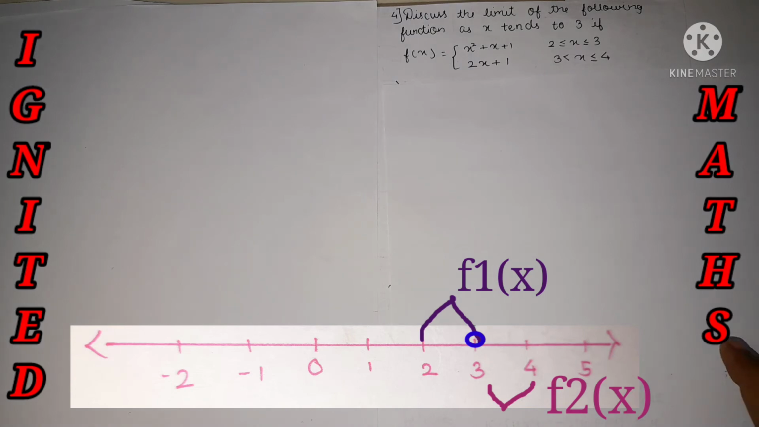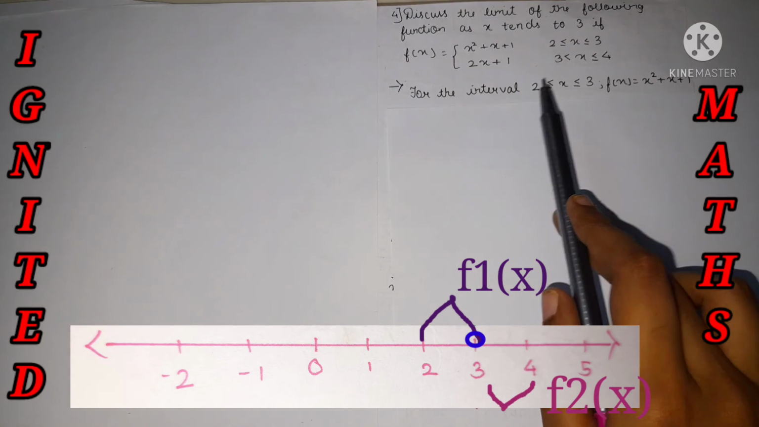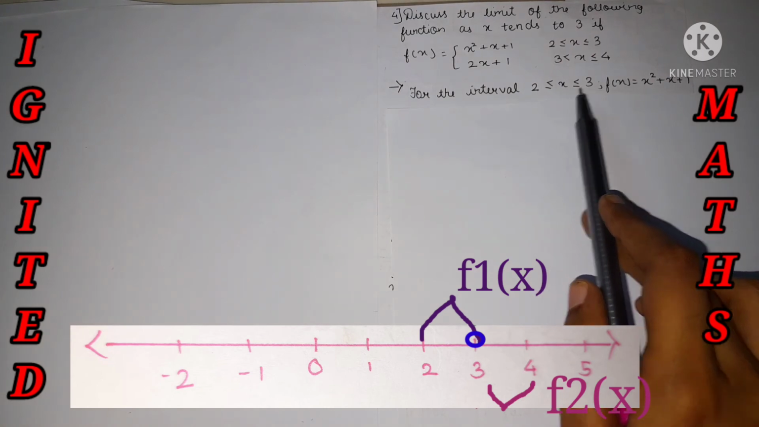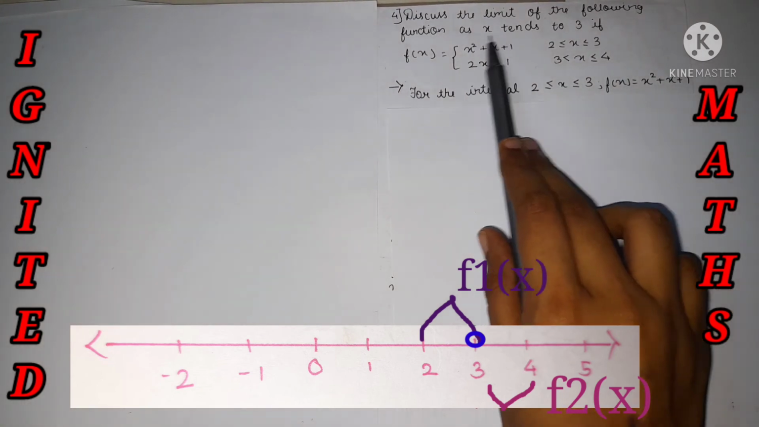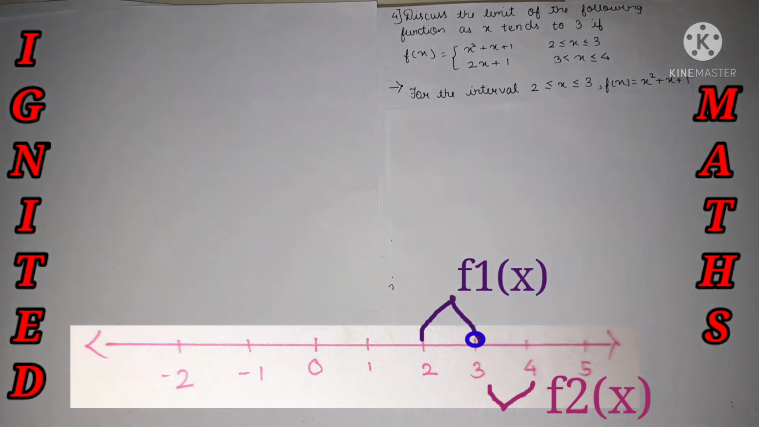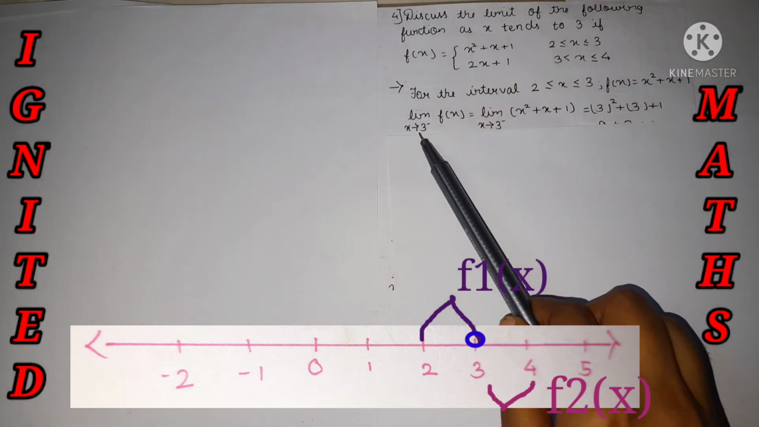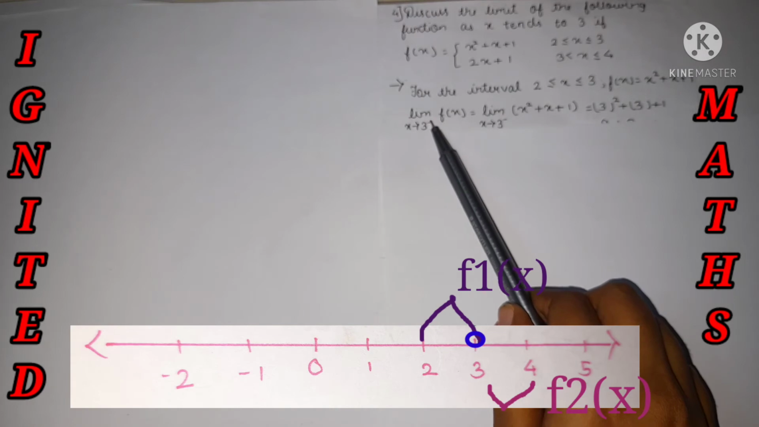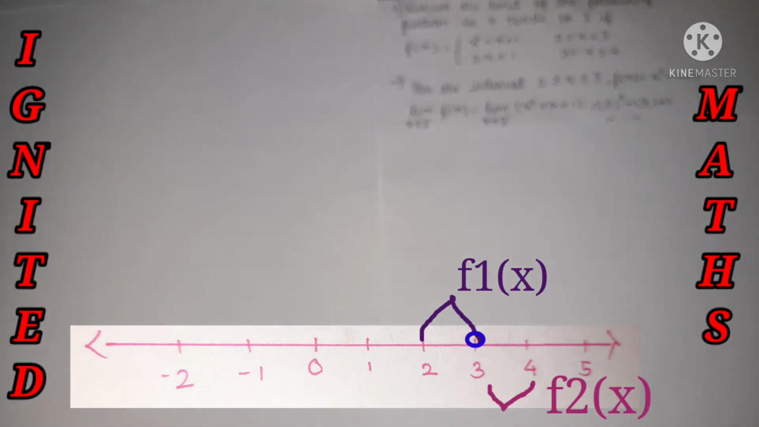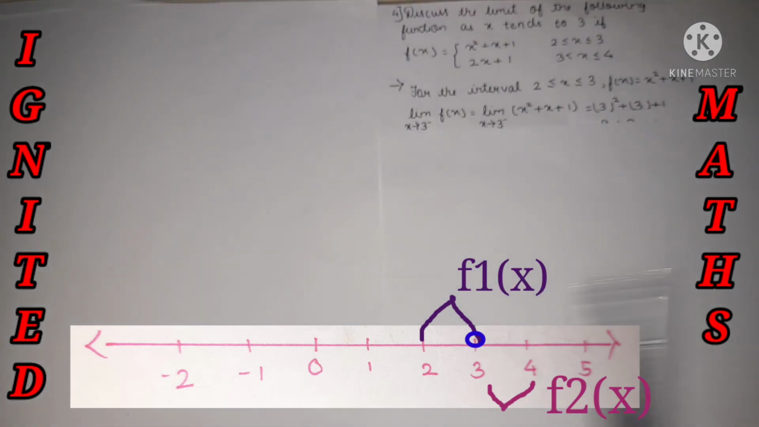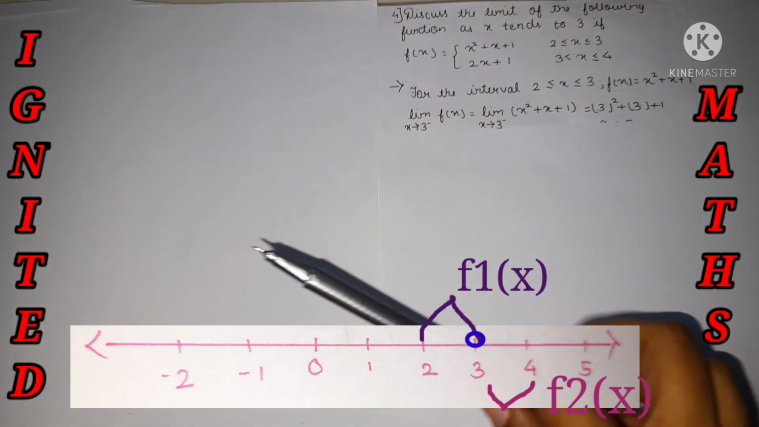Let's get started. For the interval in which x lies between 2 and 3, the function is x squared plus x plus 1, which lies on the left hand side. We need to find the limit in which x tends to 3, as given in the question. So put the limit over here, x tends to 3, and we represent it with a minus. If it is RHL, then we represent it with a plus. That's the difference between them.